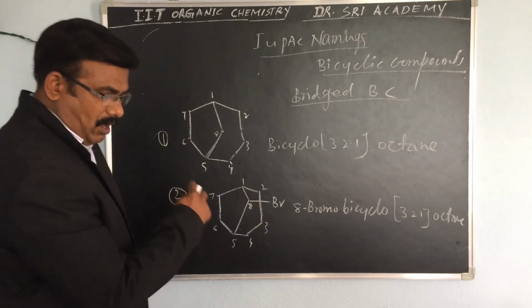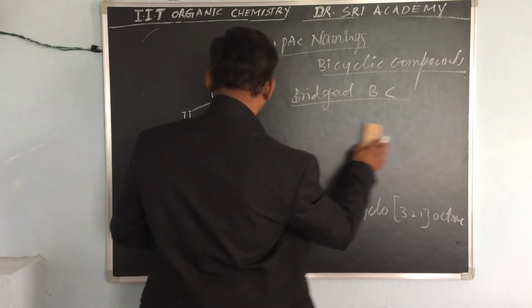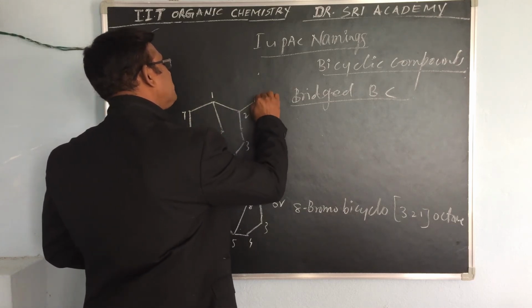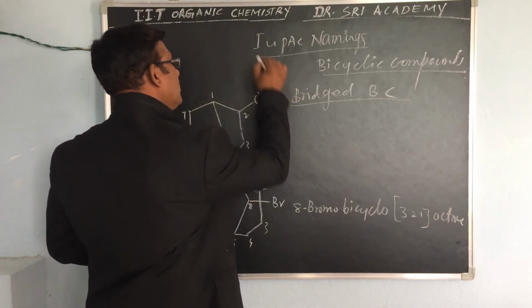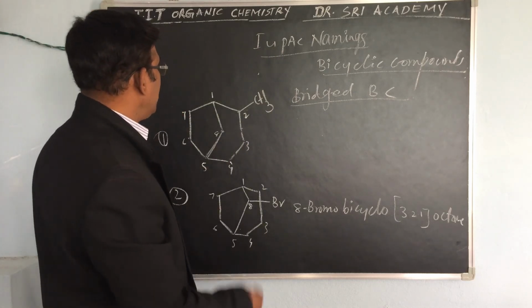In the third example, if a methyl group is present on the second carbon atom, how can you give this name?